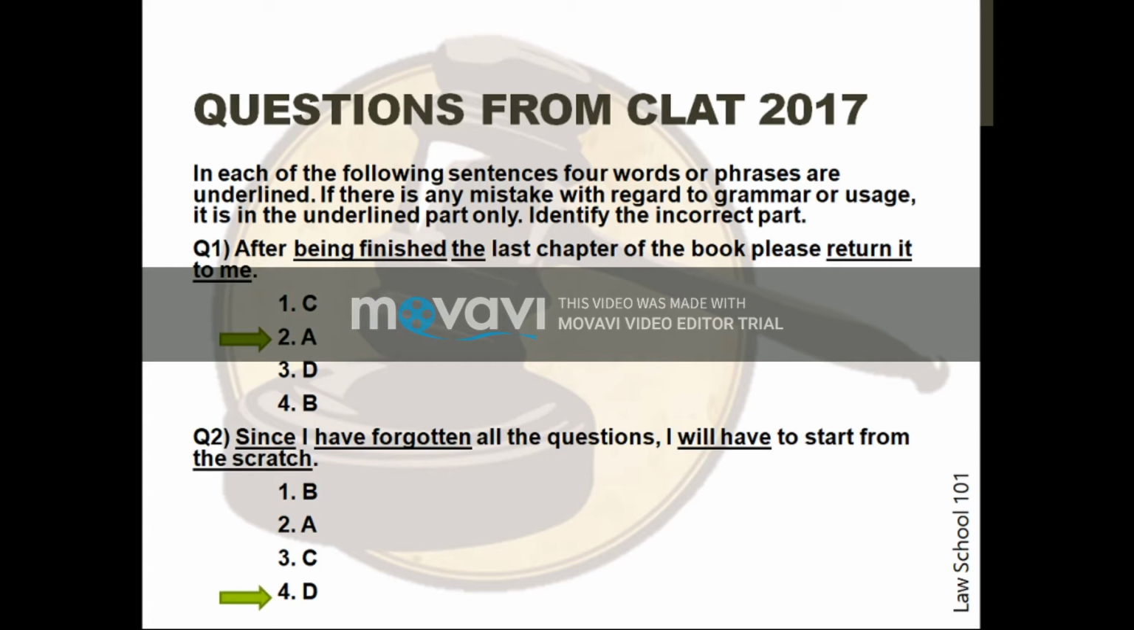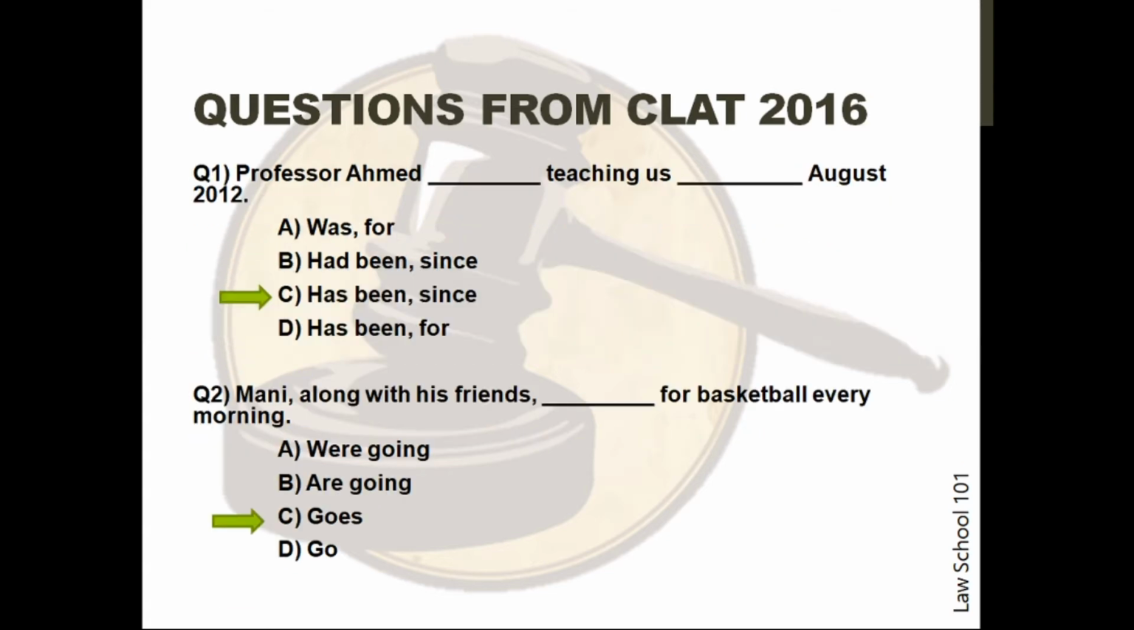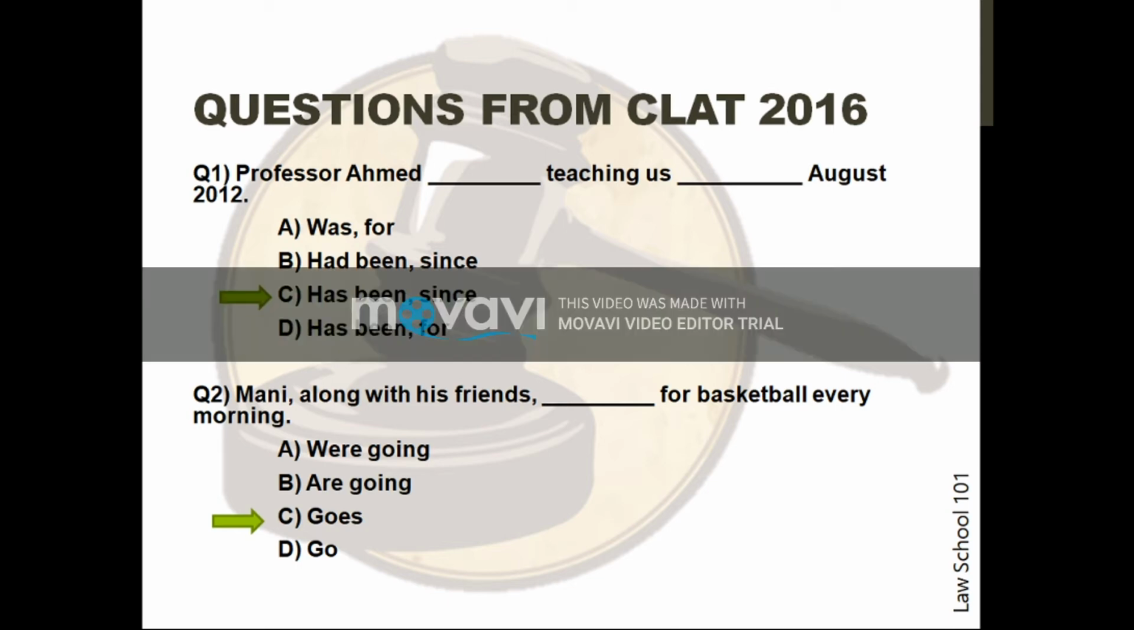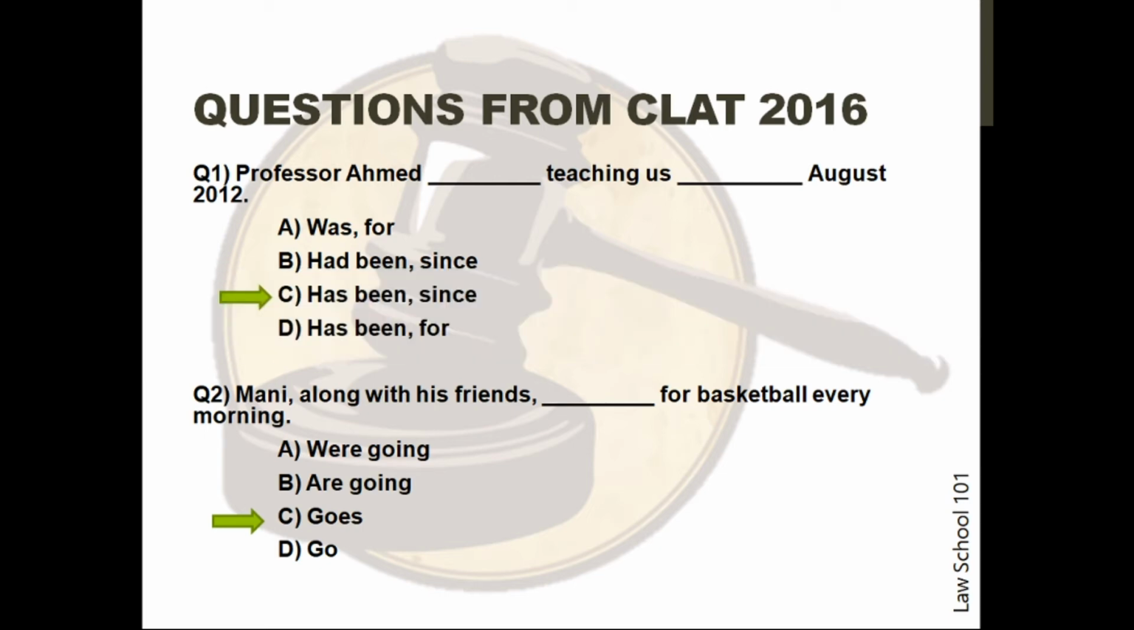Next are questions from 2016. Question 1. Professor Ahmed dash teaching us dash August 2012. The correct option is C. This is a double blank question. In tenses, special attention is required in double blanks. The tense selected needs to make sense within its blank and in tandem with the corresponding blank.